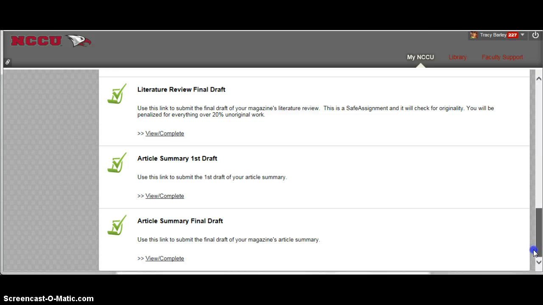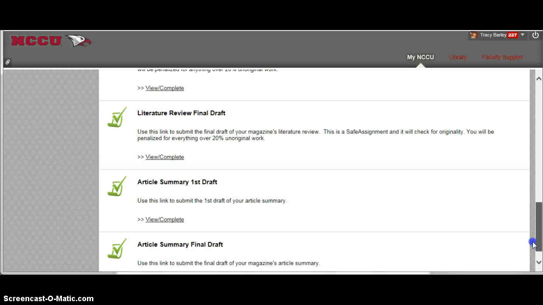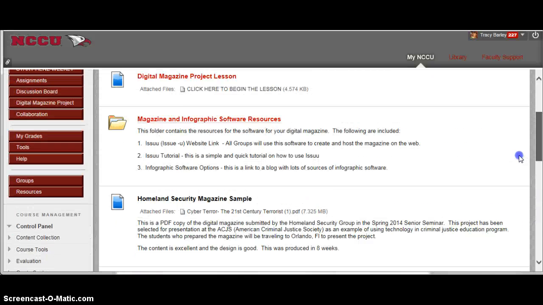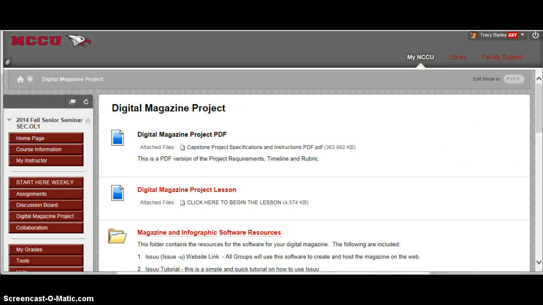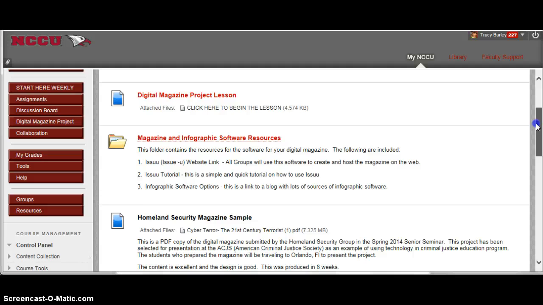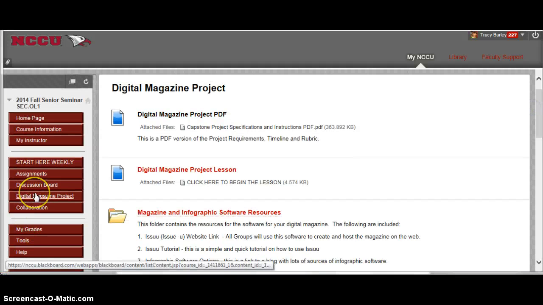So when you get ready to submit your article summary draft and your literature drafts, then you will go to the digital magazine project. So if you have any questions, email me. We'll get those worked out for you.